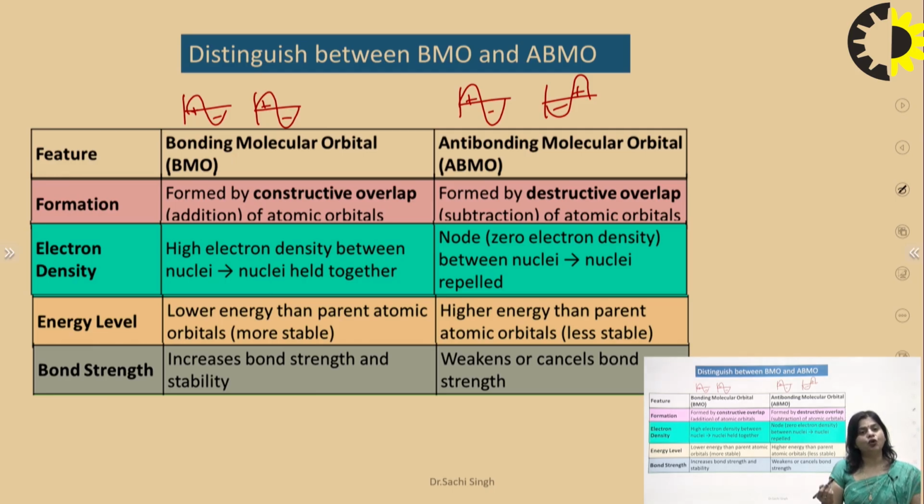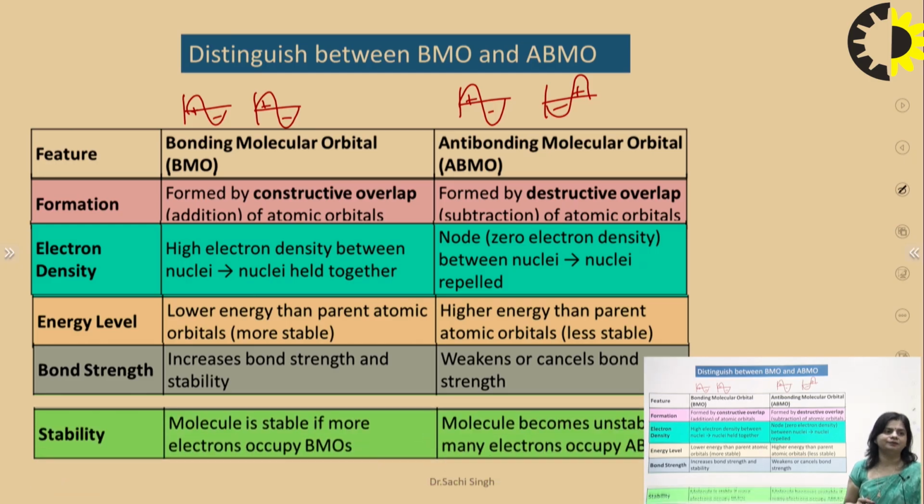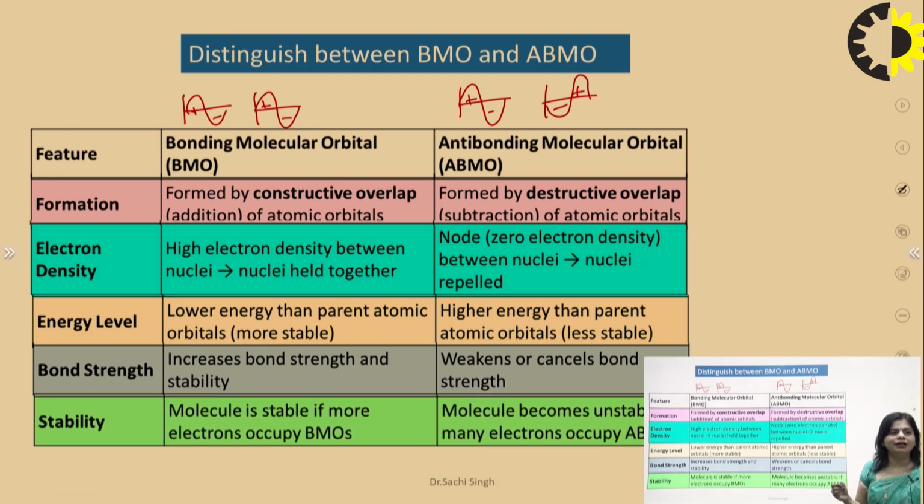Suppose if the electrons are in anti-bonding, we say that is an unstable molecule, and if the electrons are in bonding, then that molecule is the stable one. So a molecule is stable if more electrons occupy the bonding orbitals, and unstable if more electrons occupy the anti-bonding molecular orbitals. So these are the certain characteristics or differences between bonding and anti-bonding molecular orbitals.